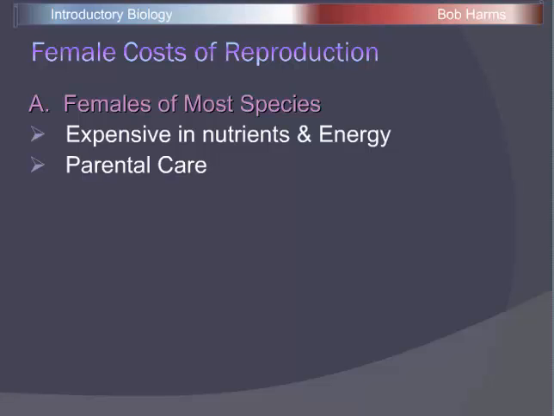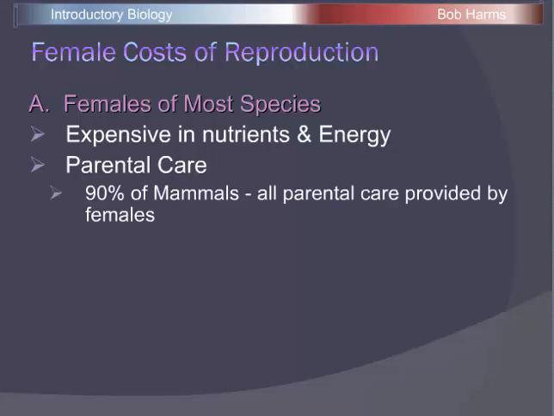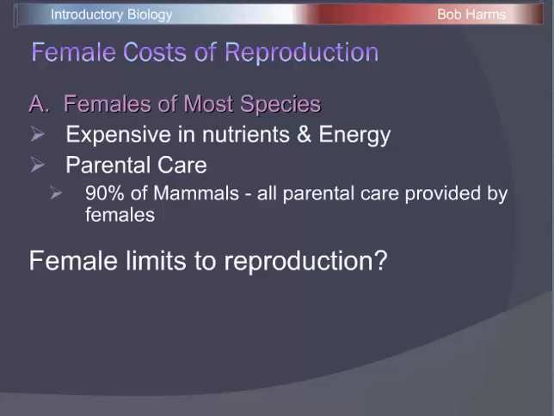In many species, the female provides all of the parental care. And sometimes I think maybe we lived in a little bit of a Disney-fied world where we kind of see the male and female chipmunks skipping down the pathway, raising their little baby chipmunks. The reality is, for most species, the female provides all of the parental care. And in fact, in 90% of mammal species, our closest relatives, males have nothing to do with parental care, but females spend all the energy and nutrients raising the young. And as my wife was always quick to point out, even in the 10% of mammals where males do help raise the young, certainly females tend to spend a lot more energy than males do. And so because of that parental care expense, females have a tremendous cost of reproduction for most species.